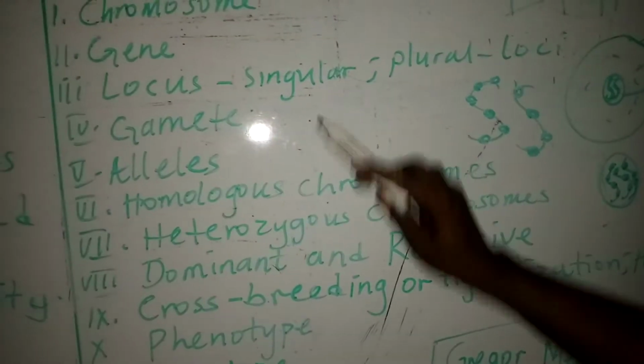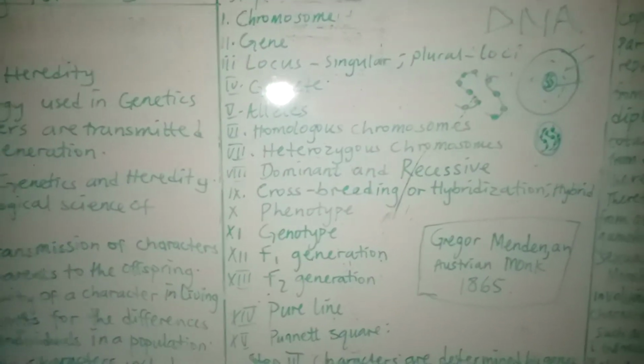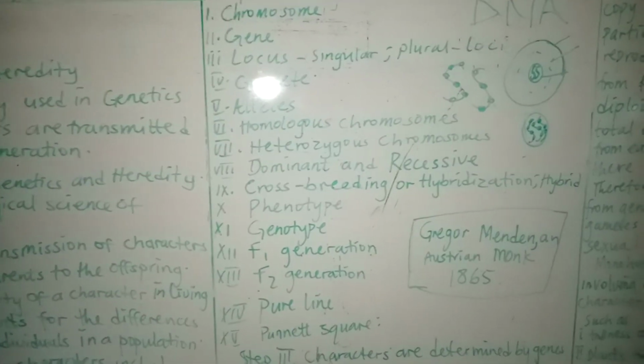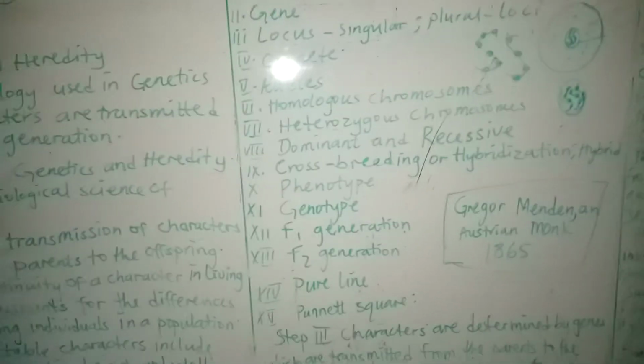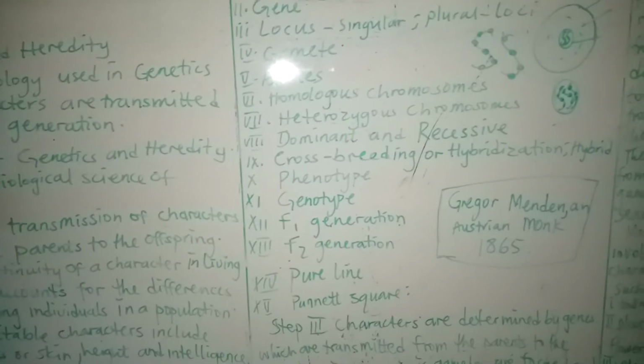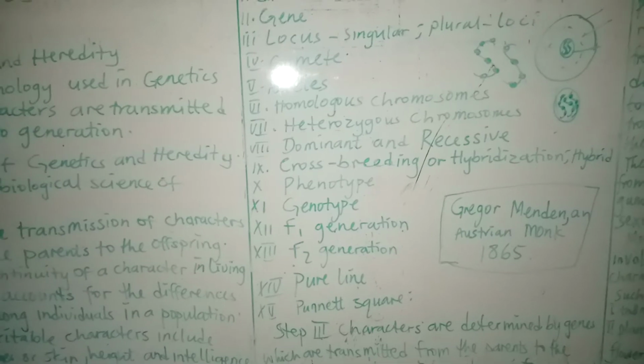Now, that leads us to gamete. A gamete is a reproductive cell. In animals, we have ovum and sperm. When this reproductive cell, the gamete, fuses together, when sperm and ovum fuse together, they form what we call a zygote, which develops into an individual. Then we have the alleles.